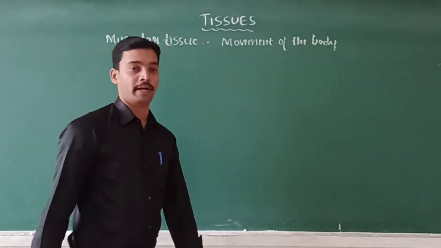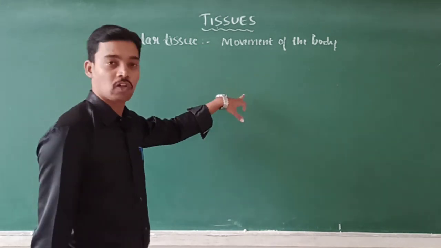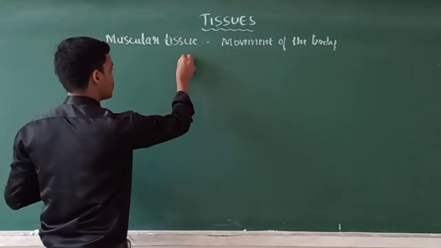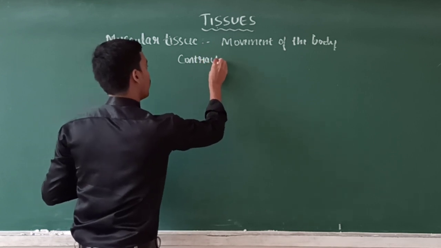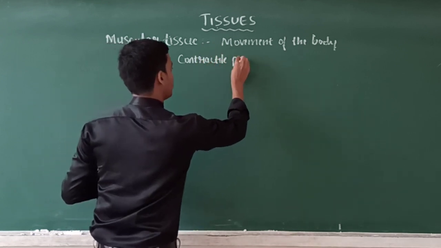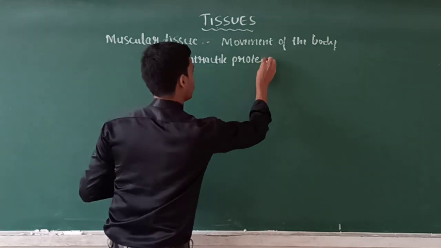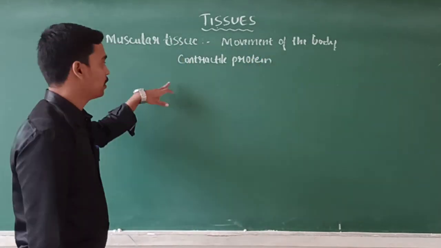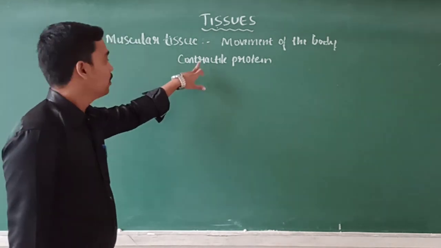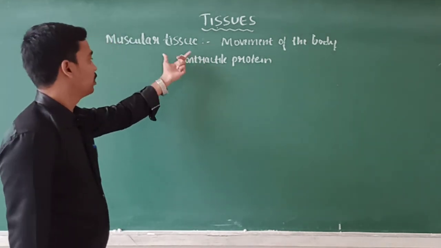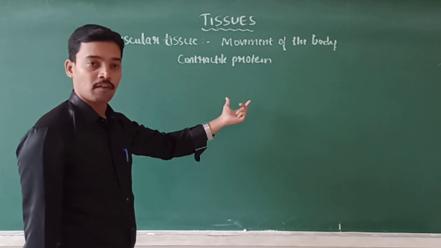How do they cause the movement? This movement is caused only by the presence of a special kind of protein called contractile protein. Due to the presence of this contractile protein in the muscles, it causes the movement of the body. How does the contractile protein cause the movement of the body?